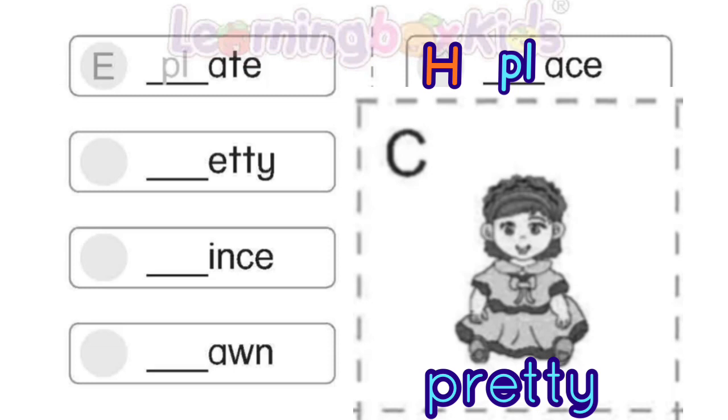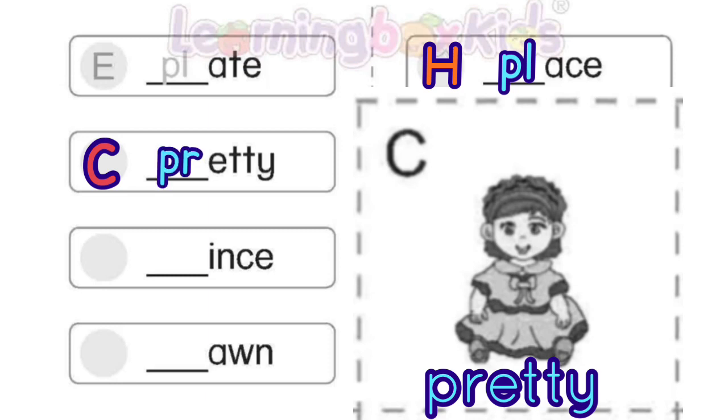Now we look at this picture. C. Pretty. Pretty starts with the sound of PR, pr. So we write the letter in the circle first. After that, we fill in the pr sound.